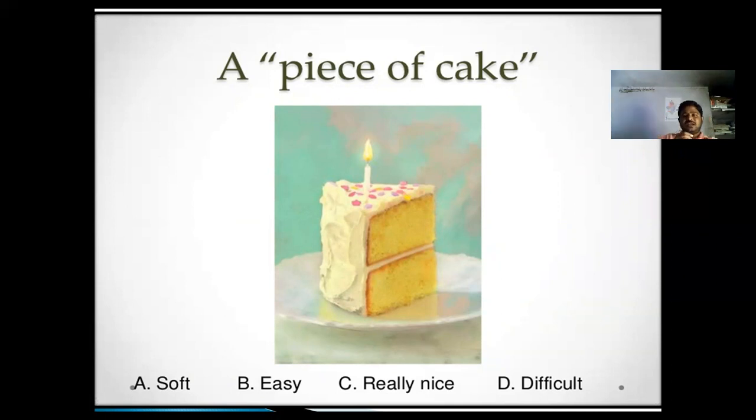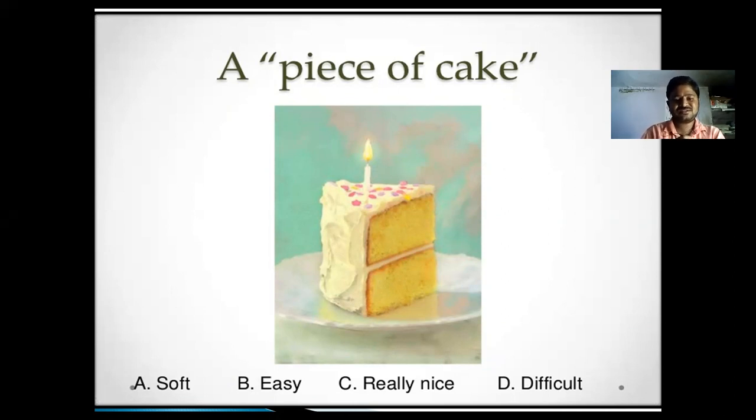We cannot say that an idiom gives only one specific meaning. It's not like that. Just look at the idiom here, a piece of cake.